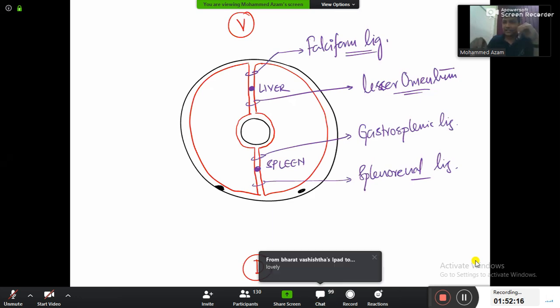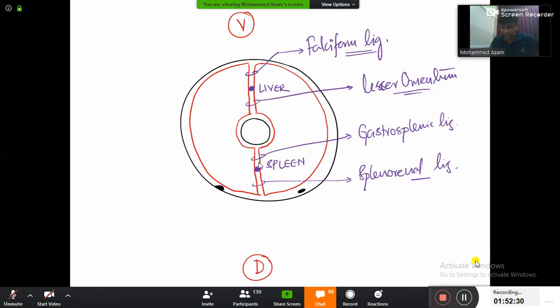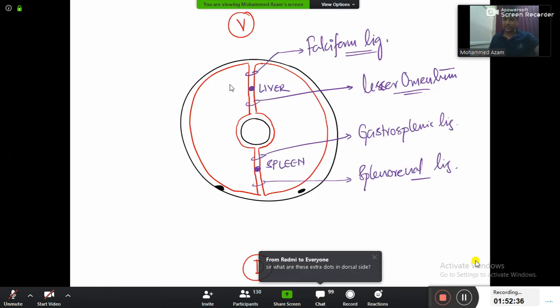Now after teaching this, some of the students will be having a doubt in the mind. Okay, sir, you are telling that liver is in the front here right now. Liver is in the front here right now, ventral aspect. Is our liver in the front here? No. Sir, you are telling that spleen is behind here right now. Is the spleen behind here? No. Spleen is towards the left side here right now. So there is a slight confusion, sir. You are telling liver is in front. Where is liver in front? Now liver is not in the front and spleen is not behind here right now.